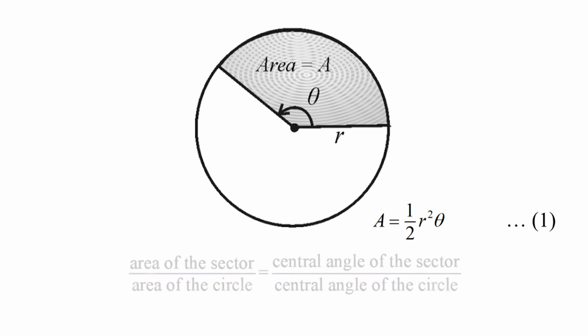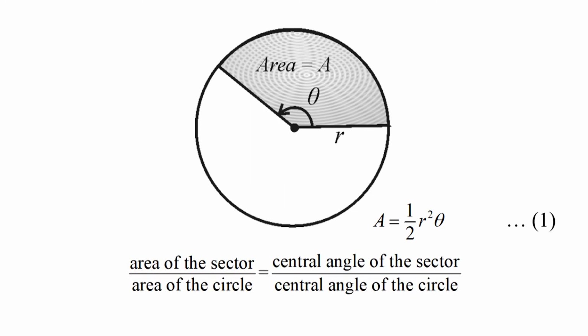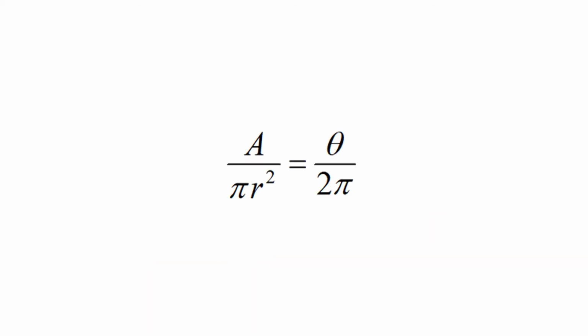Referring to the figure, the area of the sector upon the area of the circle equals the central angle of the sector upon the central angle of the circle, that is, A / (π r²) = θ / (2π).